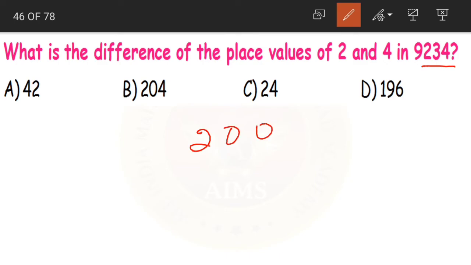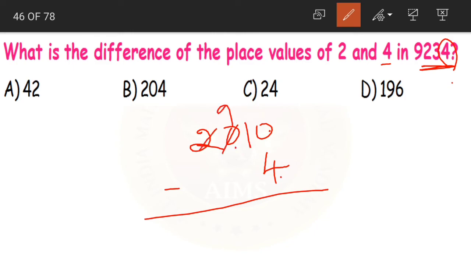What is the difference of place values of 2 and 4 in 9234? 2 is in hundreds place, value is 200. Now 4 is in ones place, so the place value is 4. Finding out the difference, 0 minus 4 is not possible, so 0 becomes 10, the 0 becomes 9 and 2 becomes 1. 10 minus 4, 6. If you look at the options, children, only option D has 6 in the units place. Yes or no? The same as our answer. So D becomes the correct answer.